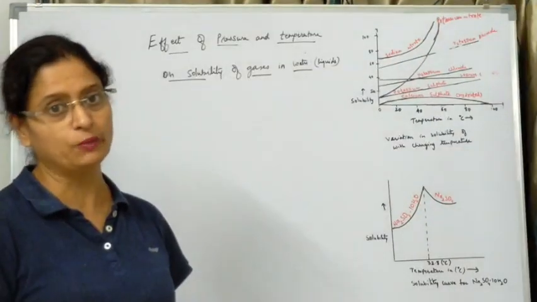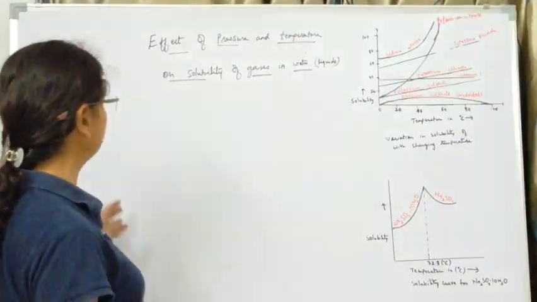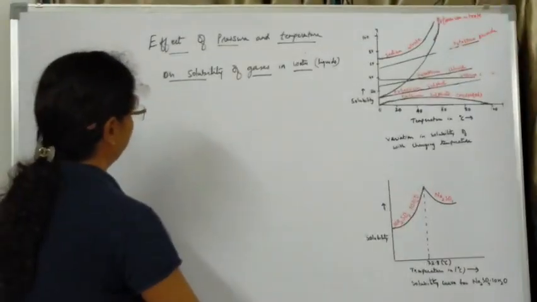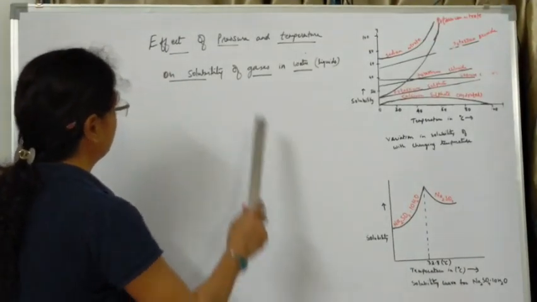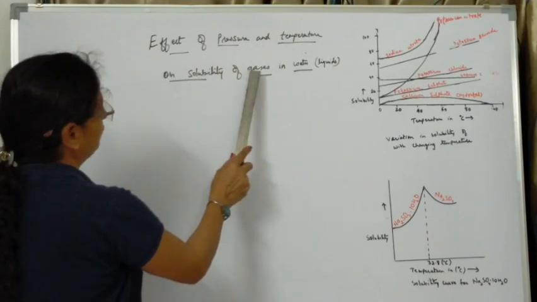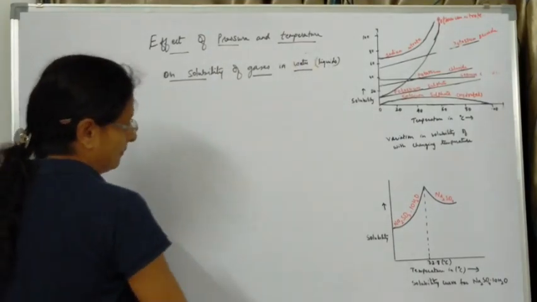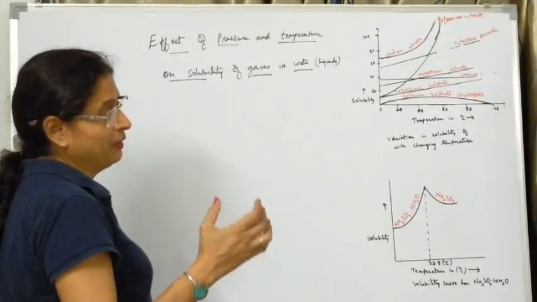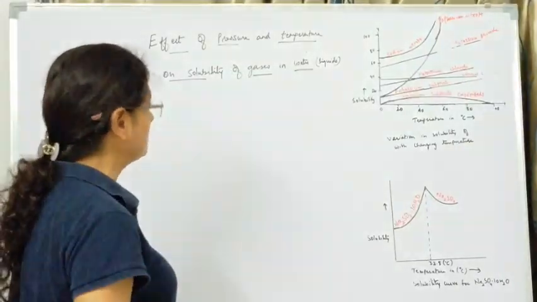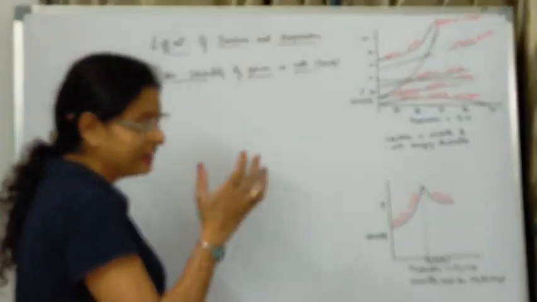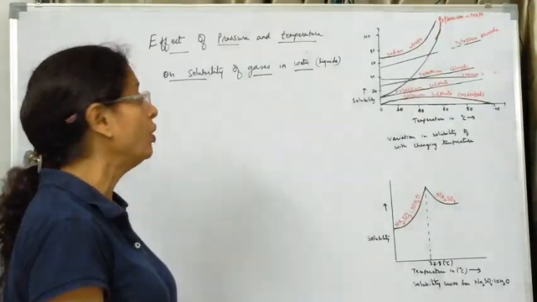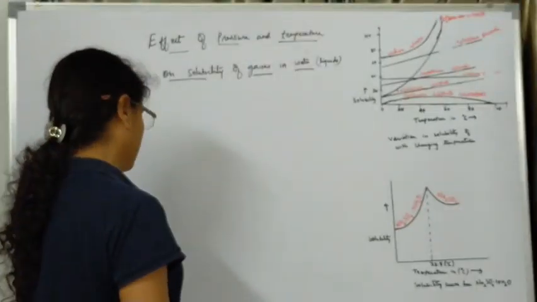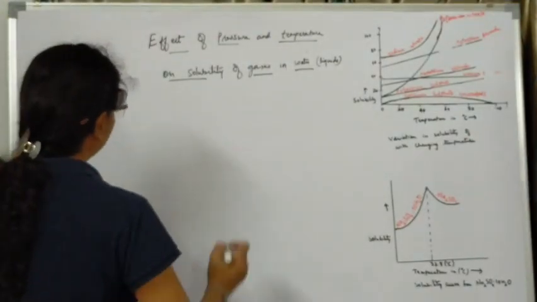So, solubility curve. Next we proceed with the effect of pressure and temperature on the solubility of gases in water. That means what happens when pressure or temperature is increased when gases are dissolved in water or any other solvent.